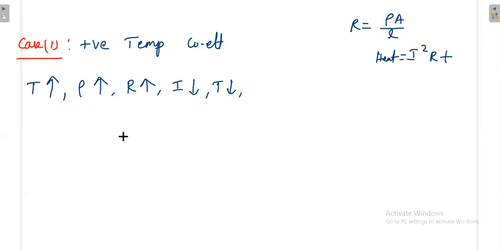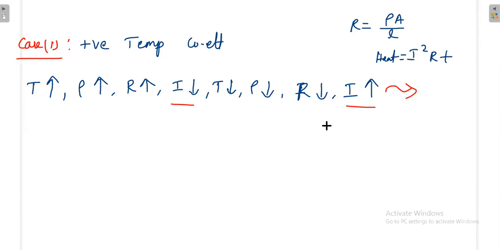So the temperature decreases. Once the temperature decreases, resistivity will decrease. Once the resistivity decreases, then resistance will decrease. Once the resistance decreases, then current will increase. In this process, it is going in a zigzag manner. Current is decreasing, then increasing. Again if you continue, it will decrease, increase, decrease, increase. During this process, something is trying to increase the current, some other process is trying to pull down the current.